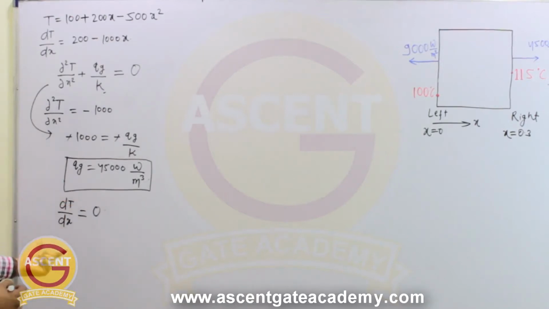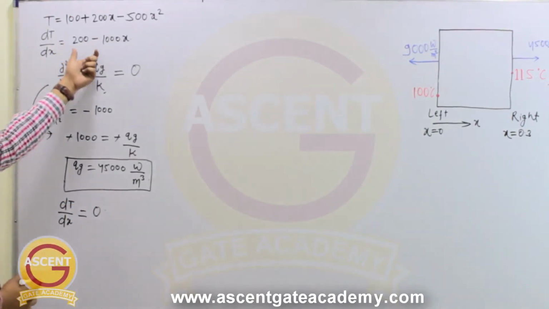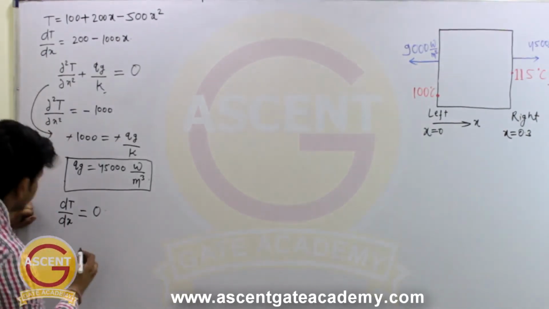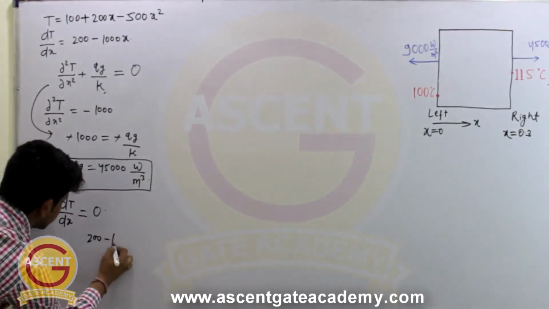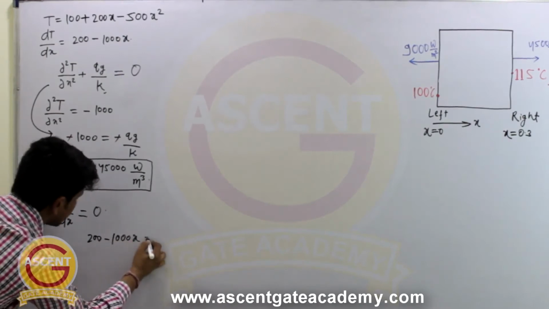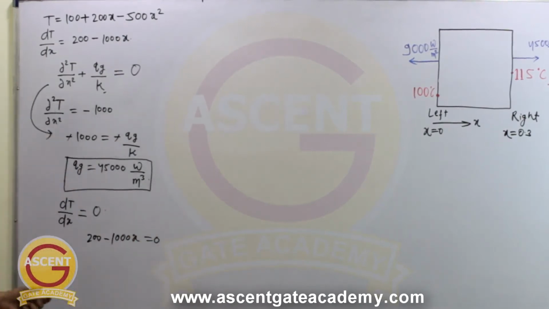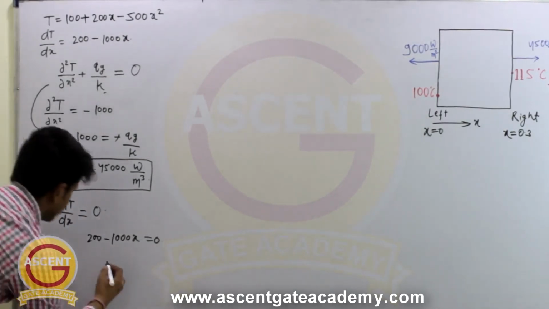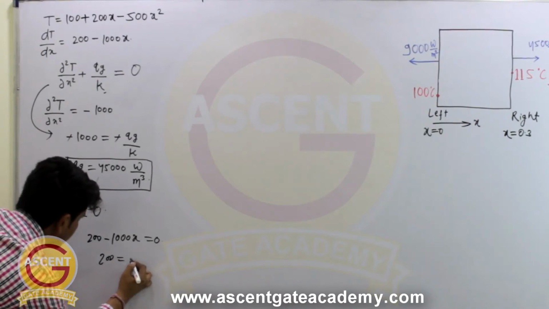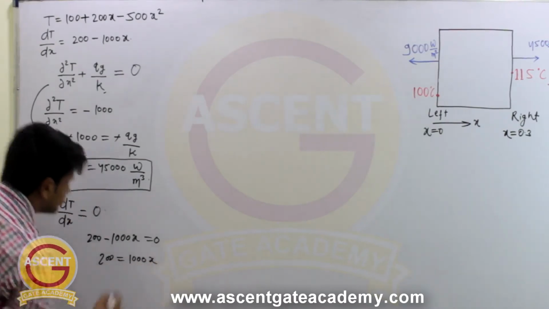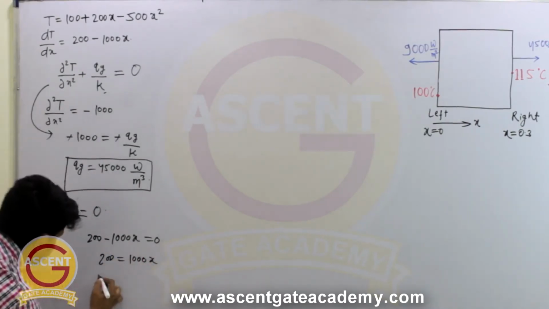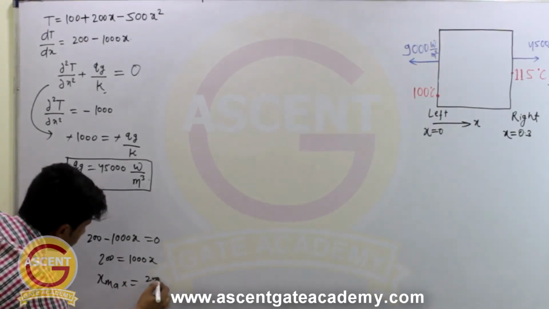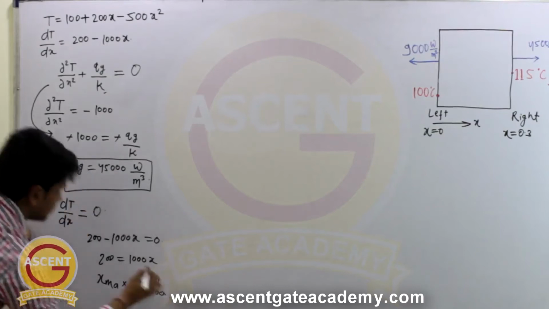So dT by dx value we already know, it is 200 minus 1000x. Now if we equate 200 minus 1000x to 0, we will get the value of x where this temperature is maximum. So it will be 200 equal to 1000x, or we can write x max is equal to 200 divided by 1000.